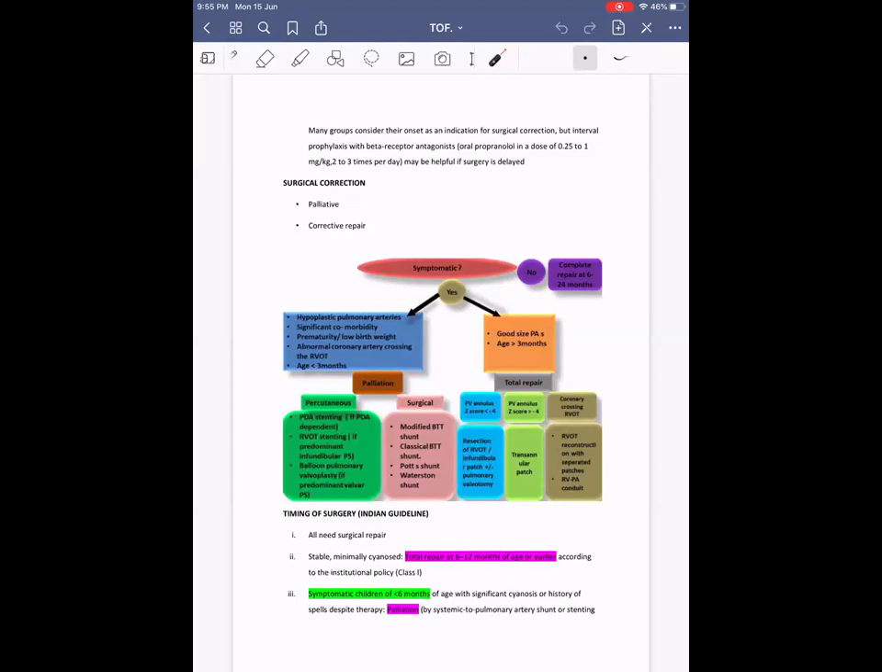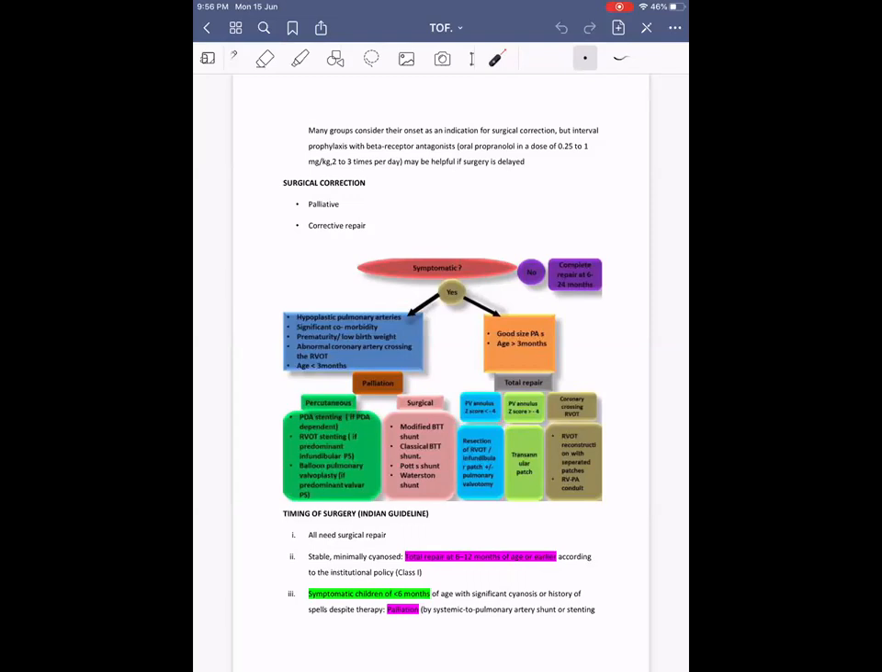Here what they use, in these cases, I think they use this RV to PA external conduit, like this PTFE conduit. In the native outflow tract which is stenosed, that is left as it is, but the conduit bypasses the RV outflow tract from the RV and directly joins the pulmonary artery. Okay. Then this is in the case of pulmonary arteries.